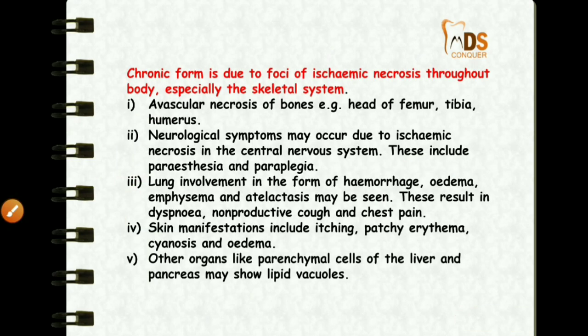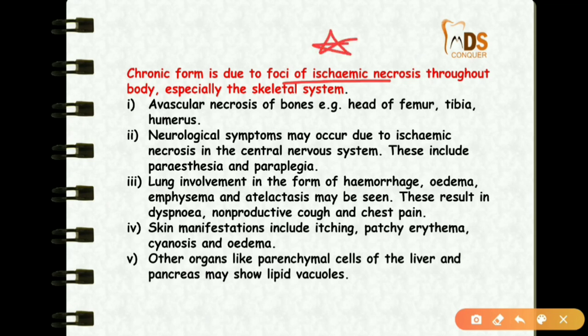When you take the chronic form, this is due to foci of ischemic necrosis. This is very important. The chronic form of decompression sickness is because of foci of ischemic necrosis, especially the avascular necrosis of the bone. You can also see neurological symptoms, lung involvement in the form of hemorrhage and edema, and skin manifestations. Other organs like the parenchymal cells of the liver and pancreas also show lipid vacuoles. These are the symptoms of the chronic form of decompression sickness.